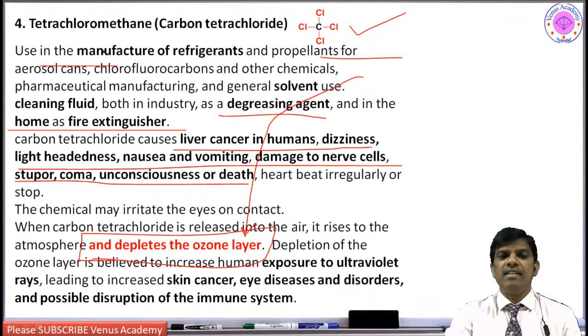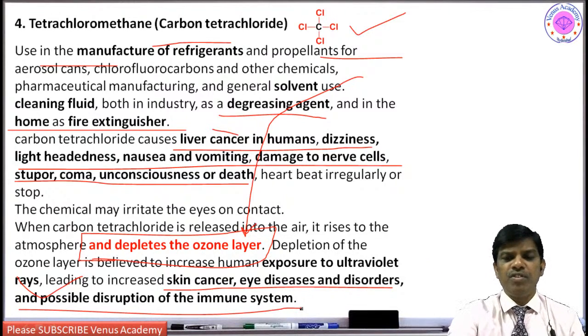Yes, it does. So what happens if depletion of the ozone layer takes place? Exposure to ultraviolet rays takes place. Those ultraviolet rays lead to increased skin cancer, eye disease, disorders, and possible disruption of the eye and immune system.